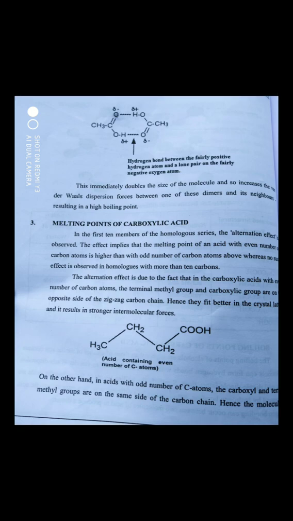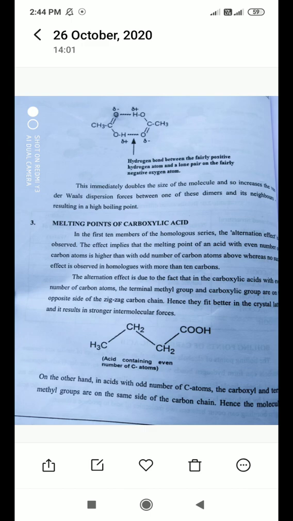Here, the CH3 means the methyl group, and the acidic group is opposite to each other. Since they are opposite, it can fit into the crystal lattice very easily and form stronger intermolecular forces.